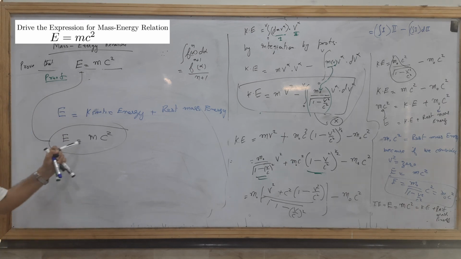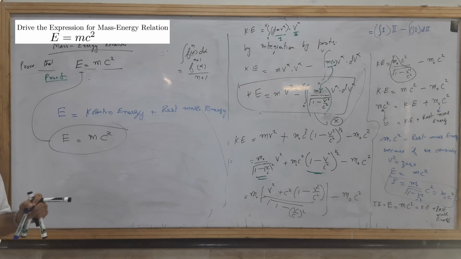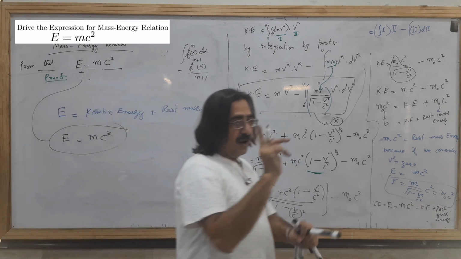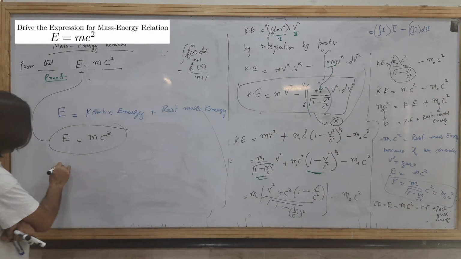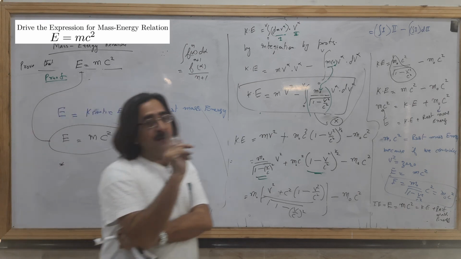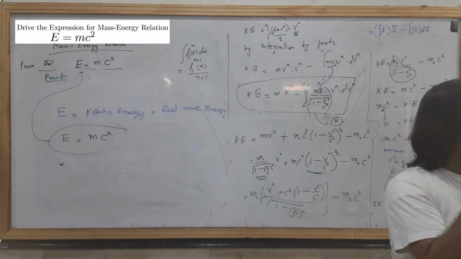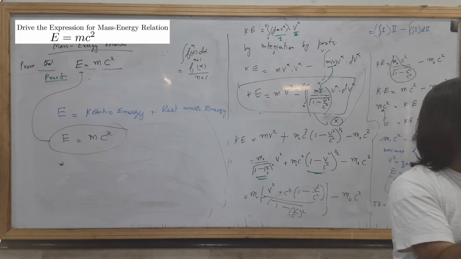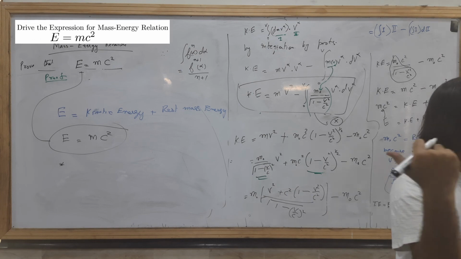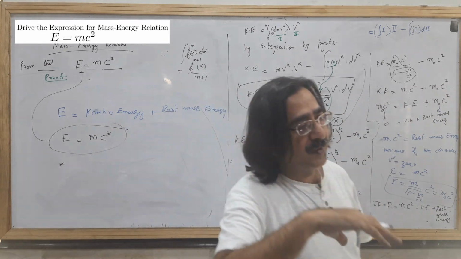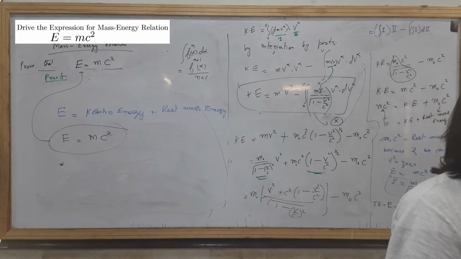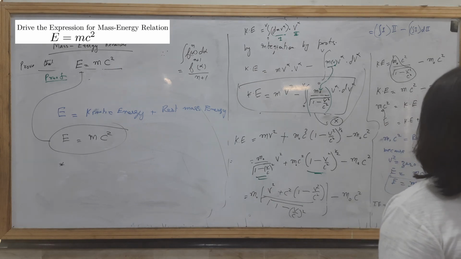So as mass increases, energy increases. Mass increases with velocity. As the particle goes faster and faster, the energy increases. In simple classical mechanics we did not treat energy and mass together, but now energy is a form of mass, mass can be converted into energy, and energy into mass.